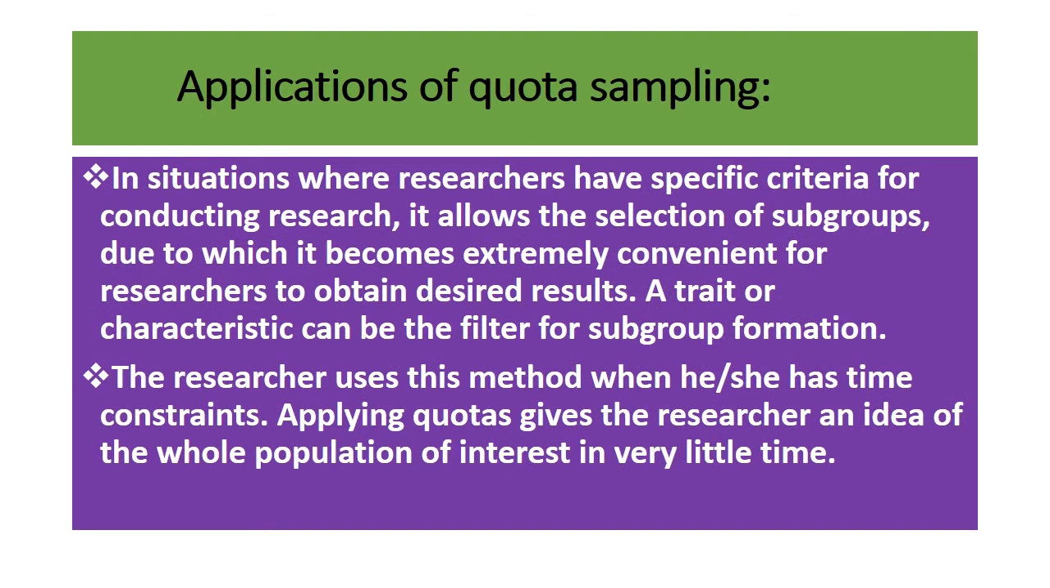And the applications of quota sampling. In situations where researchers have specific criteria for conducting research, and in case you want to select subgroups, it becomes extremely convenient for the researcher to obtain results. So if you want to collect the sample within a minimal period of time, with a low cost and low resources, you can go for quota sampling.